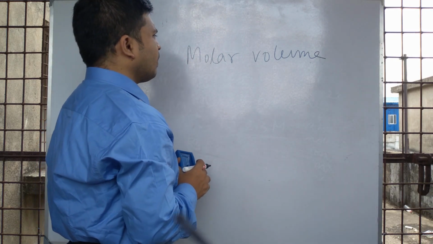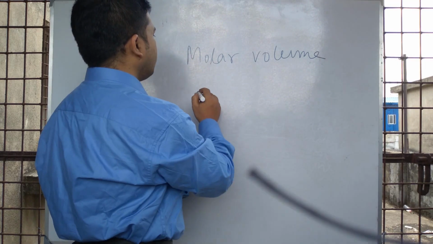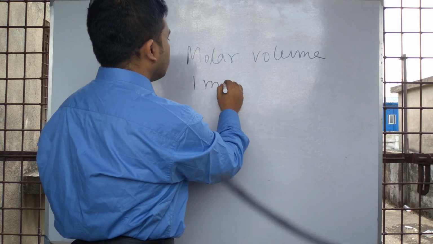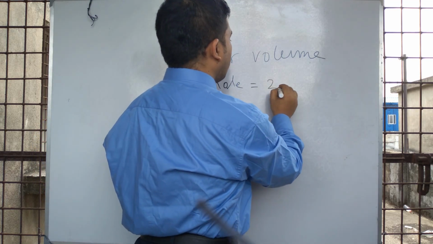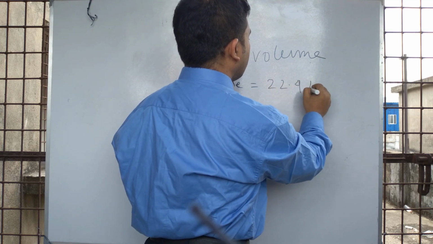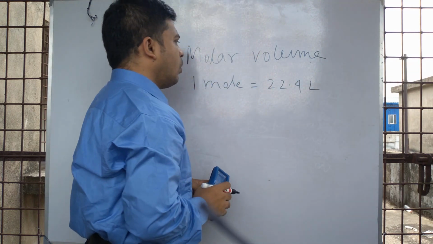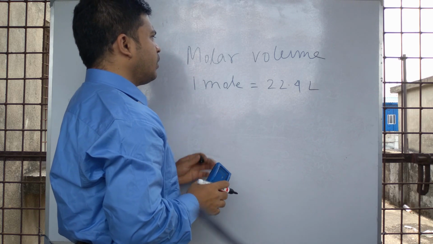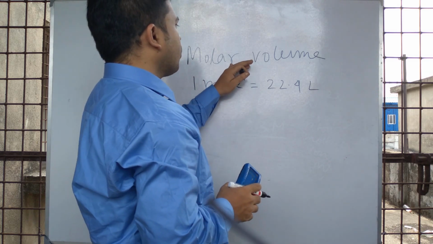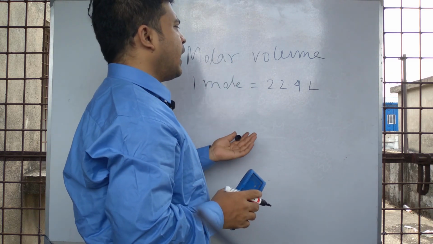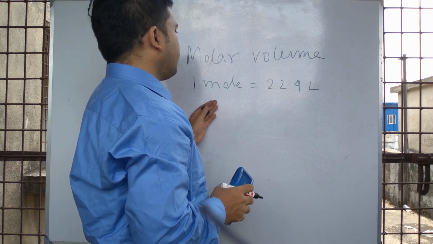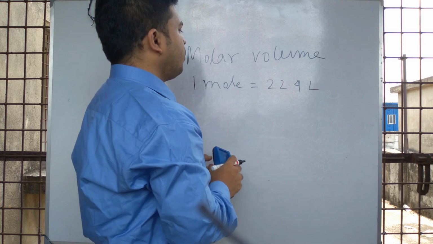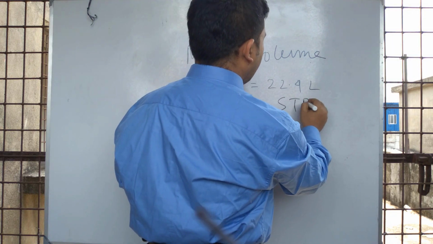So from this point, 1 mole is equal to 22.4 liter. It is the molar volume of any gas, the molar volume of a gaseous substance under STP and NTP.